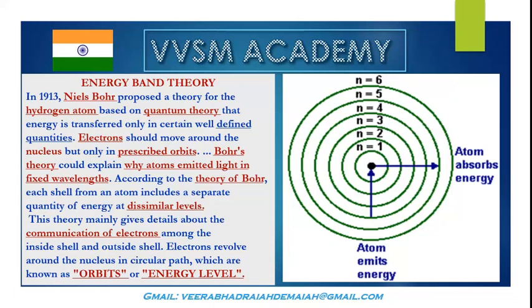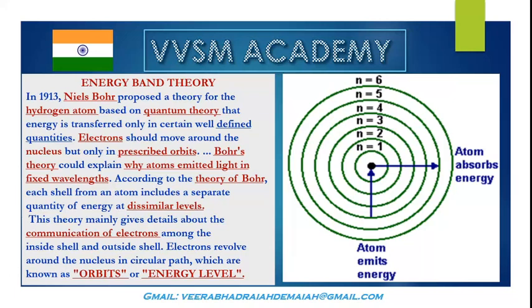about the atomic model. Bohr's atomic hydrogen model, or any other Bohr's atomic model, is very important. In 1913, Niels Bohr proposed a theory for the hydrogen atom based on the quantum theory of physics, that energy is transferred only in certain well-defined quantities. Bohr's atomic model means you should immediately recollect your study of quantum physics, or the quantum theory of radiation.